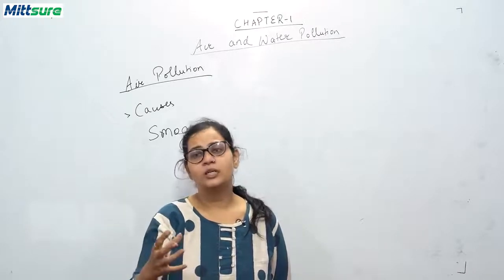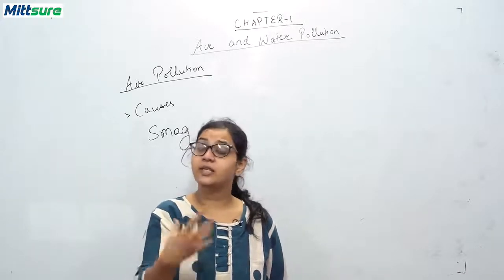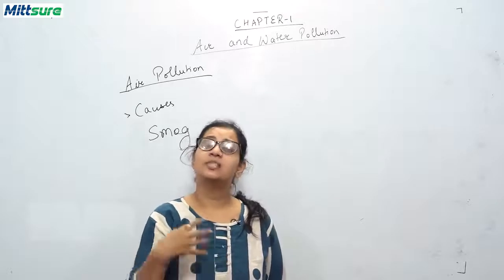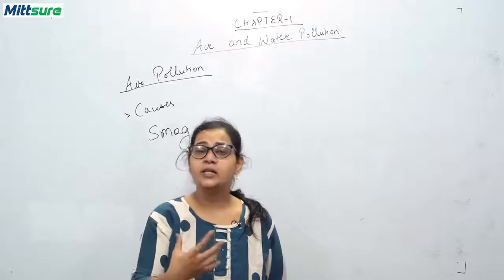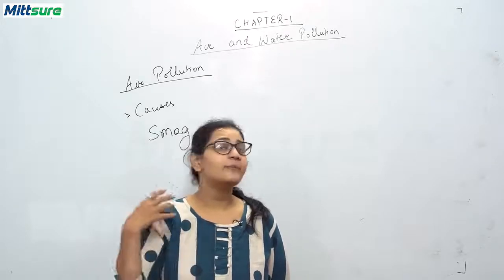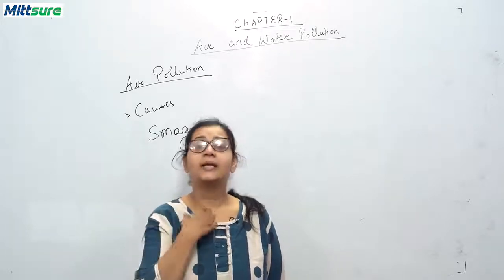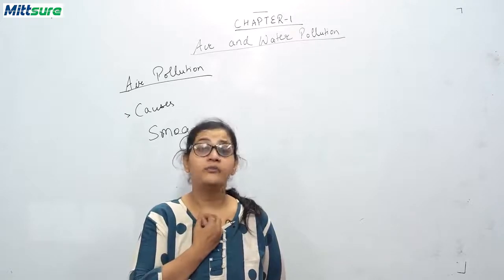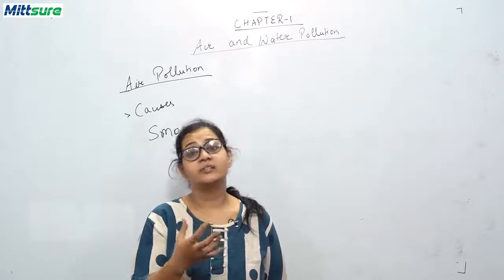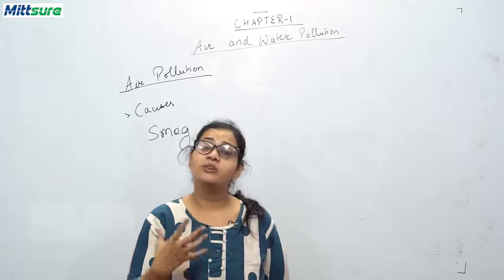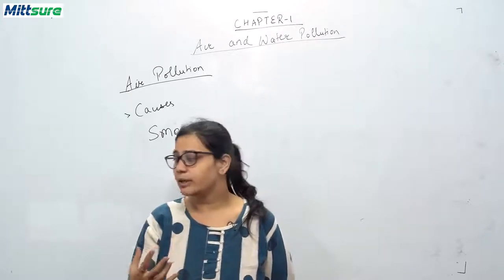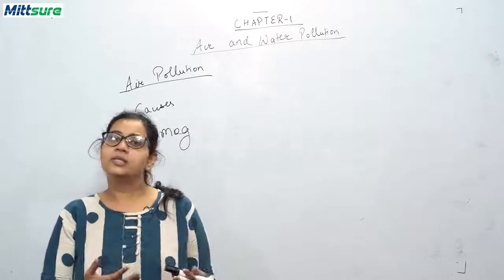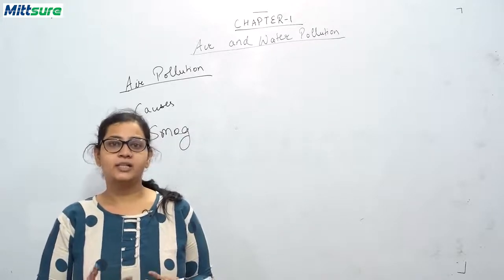So these nitrogen oxides and sulfur dioxide, when combining with moisture, are forming sulfuric acid and nitric acid. And when this sulfuric acid and nitric acid mix with water and come on the earth's surface in the form of rain, then this rain, which is called acid rain, is very much harmful to our environment and to different monuments. Okay, now students, this is about chlorofluorocarbons, that is CFCs.